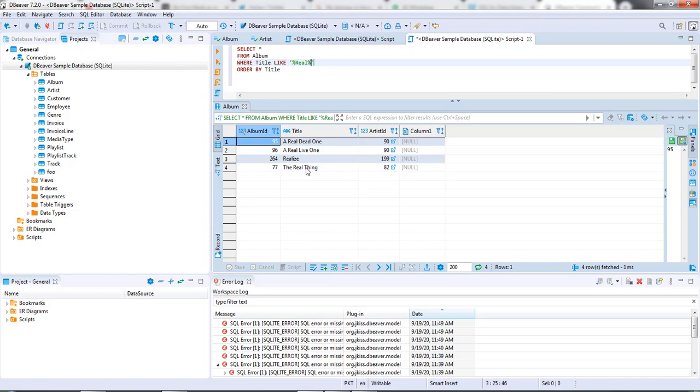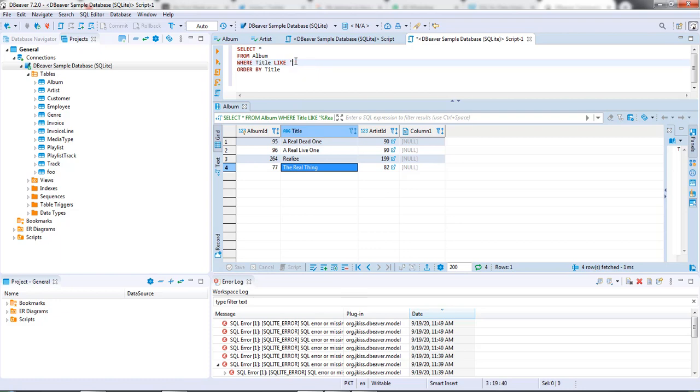So yes, all of the rows in which the title has the word real in it have been returned, such as a real deal one, a real live one, realize, the real thing. So yes, this was a basic introduction to the LIKE command, but we can play around with this as well.